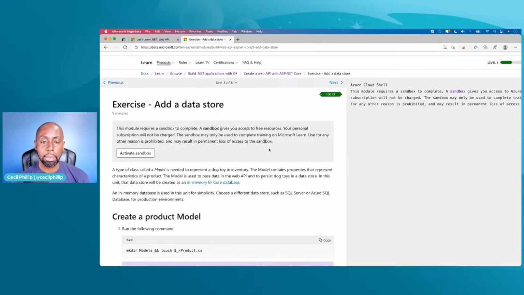But now we have to think about, well, what do those products actually look like? Do we have a price and a quantity? Do they have a color or a shape? Do they have size and weight? Like, what are the properties that are going to be important for people that are calling the API to use? And so that's essentially where our data is going to come from.